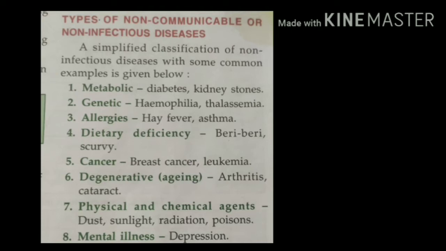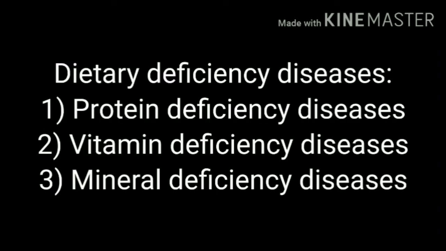Degenerative diseases like arthritis and cataract, physical and chemical agents like dust, sunlight, radiation, poisons, etc. Some kinds of mental illness like depression. In case of dietary deficiency diseases, there are three types of diseases. First one is protein deficiency disease. It is a type of disease in which the diet lacks nutrients such as protein.